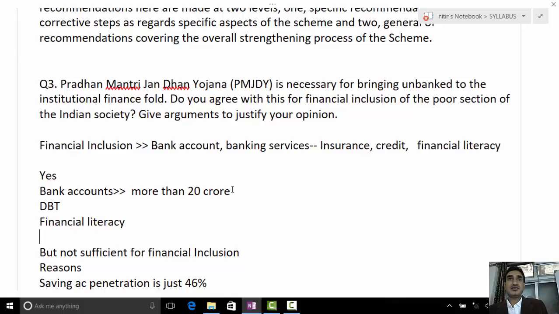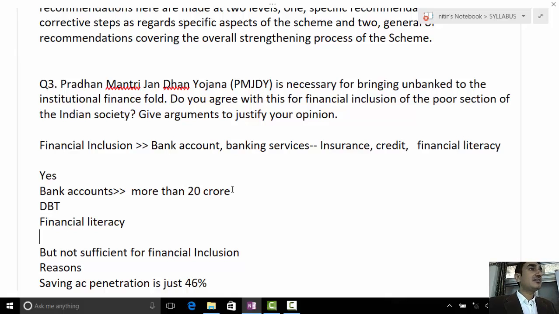So in this way you can say: yes, Jan Dhan Yojana, what it says, do you agree with this for financial inclusion of the poor section? Yes, Jan Dhan Yojana helps in bringing financial inclusion for the poor section of the society. Then you give your argument against it. I have seen many people have given arguments in favor of this. Then you say that